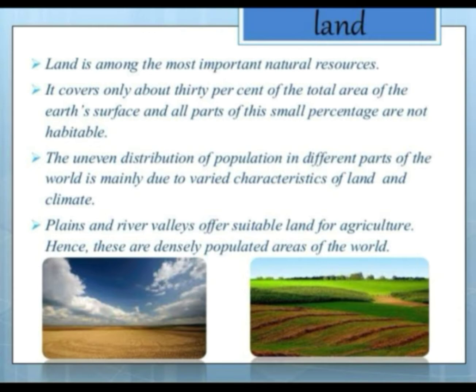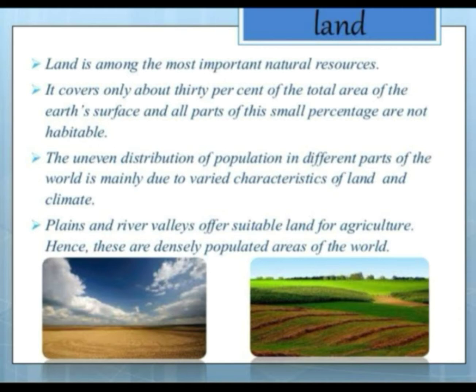It covers only about 30% of the total area of Earth's surface, right? And not all of this small percentage is habitable. Habitable means living space. The uneven distribution of population in different parts of the world is mainly due to the varied characteristics of land and climate. Many people are living in different places, and this is the main reason: varied characteristics of land as well as climate.